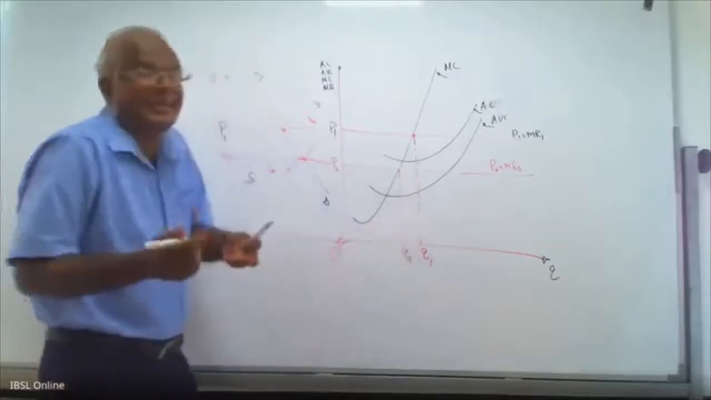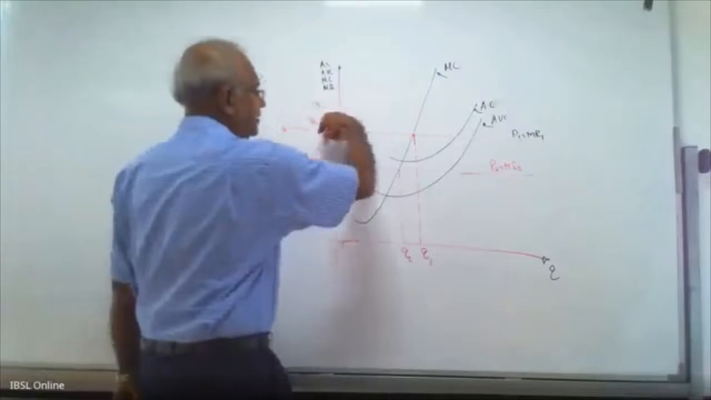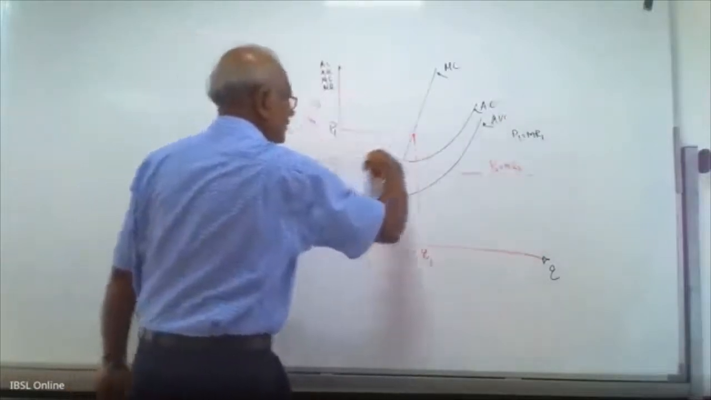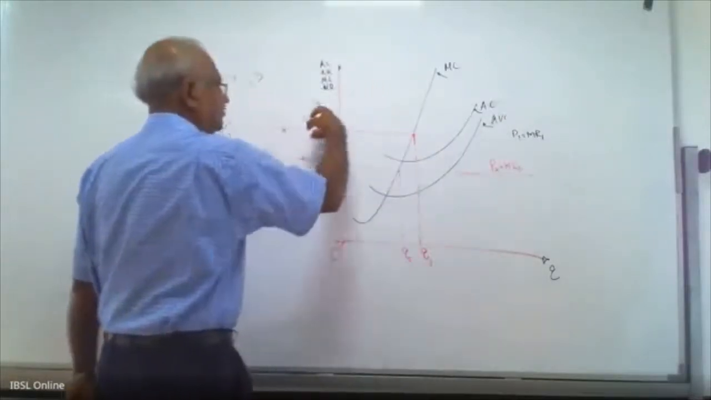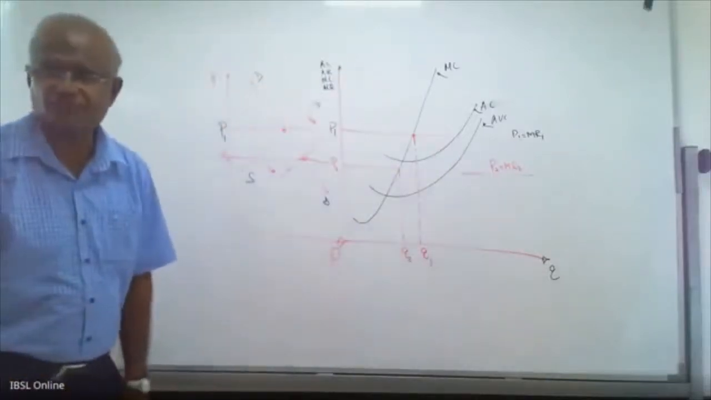Because the firm is a price taker. The firm can't do anything. The firm takes the price determined by the market. If price decreases from P1 to P2, the firm has to accept that price. Firm is a price taker.